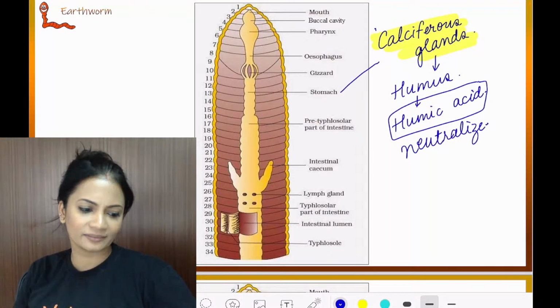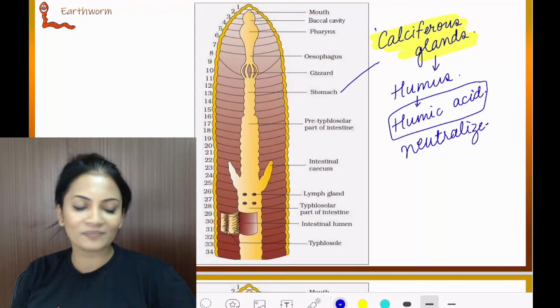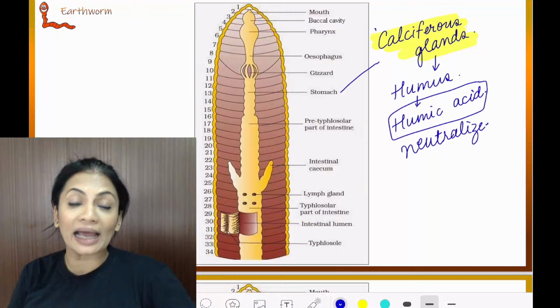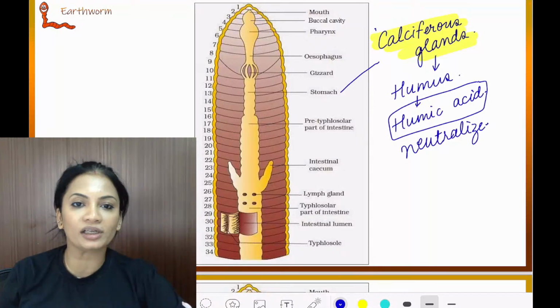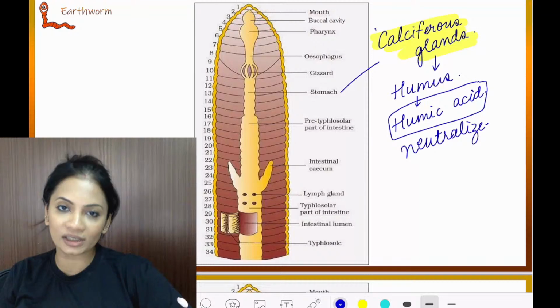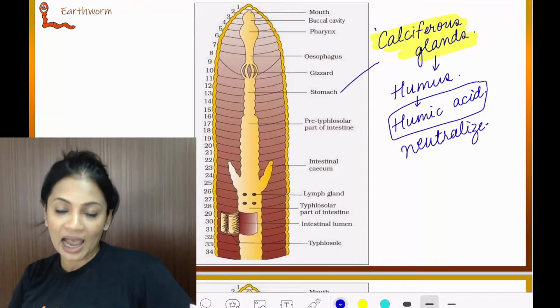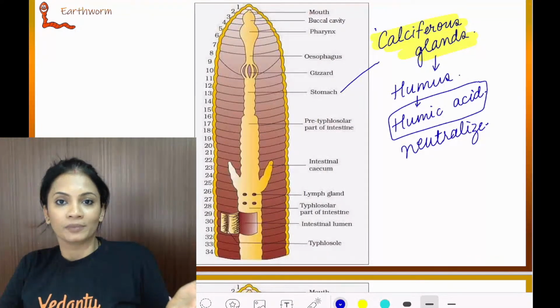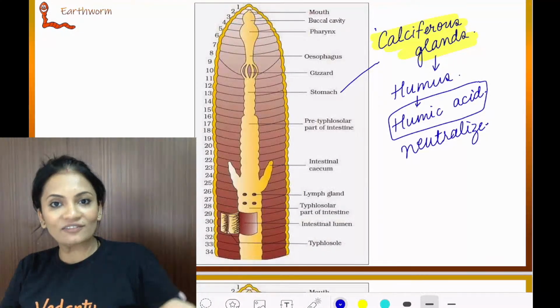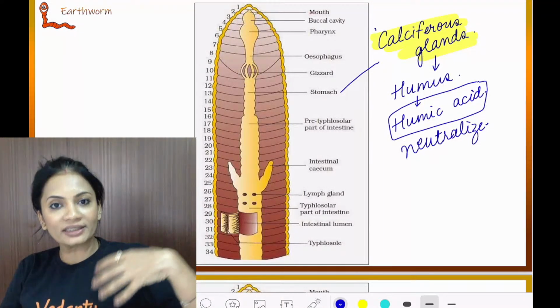What is humus? It's a part of soil. Humus is, in fact, the organic component of soil. That is what humus is. And that is what the earthworm is ingesting, soil. So obviously if soil is going in, humus goes in.